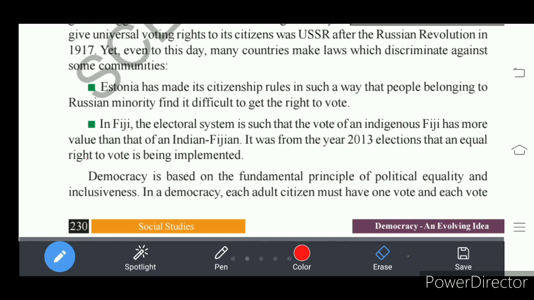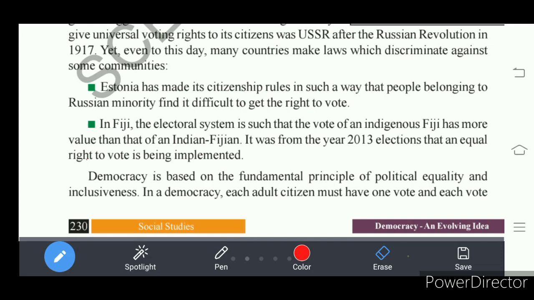Fijian means a person living in the nation Fiji. So his vote value is greater than an Indian Fijian. Indian Fijian means a person belonging to India living in Fiji, right?